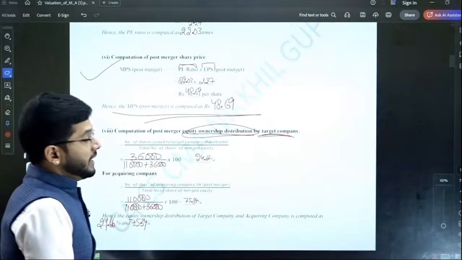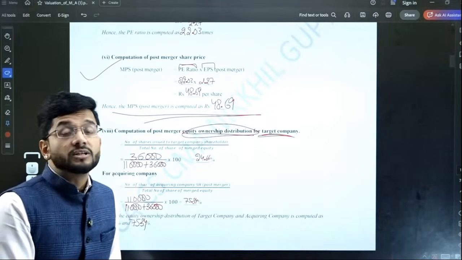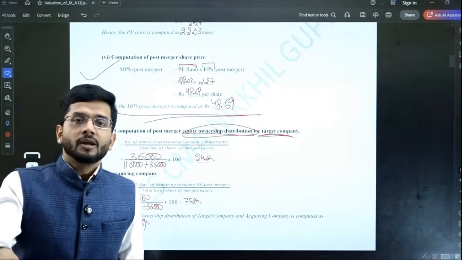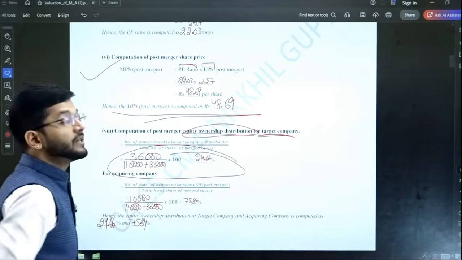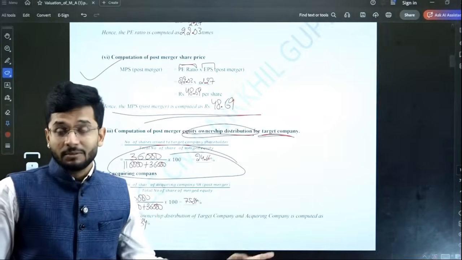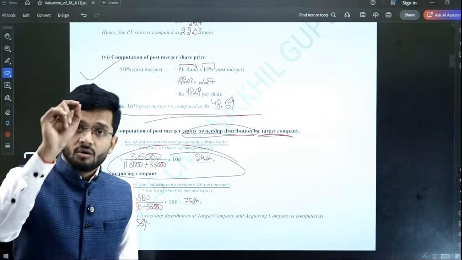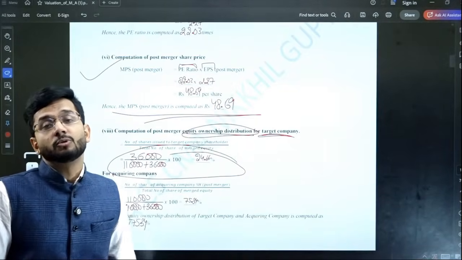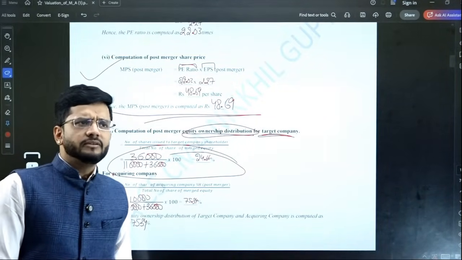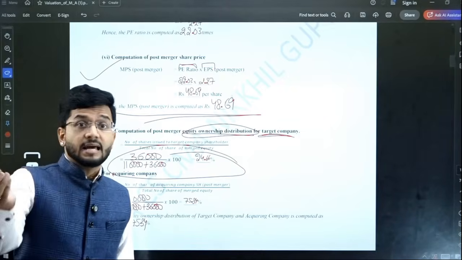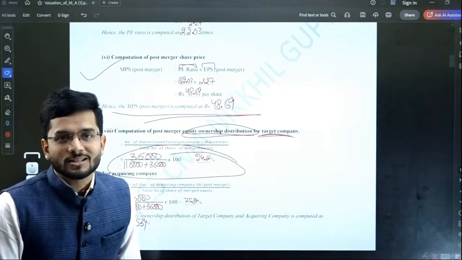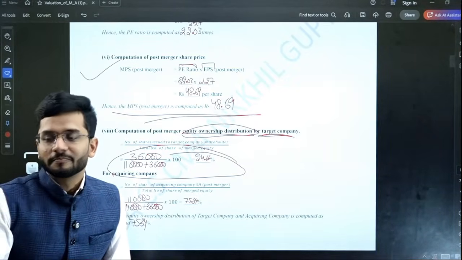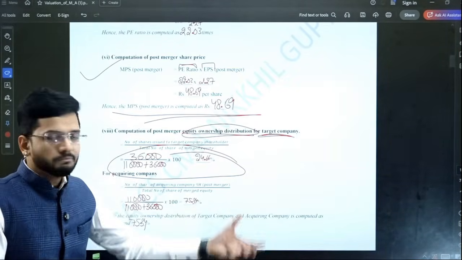So this is an 8 marks question, and trust me, such an easy question, but students get confused in this question a lot. A very, very easy question. And remember one very important thing, over here we are just filling in the blanks, but practically you have to present your answer in the similar way. So while practicing this question on your own, you have to write the complete answer in the way it is given in this particular booklet. Don't just think that we will just fill in the blanks in the examination also. No, in the examination you won't get this format prepared. That is absolutely not true. So in the examination you have to do the complete answer.